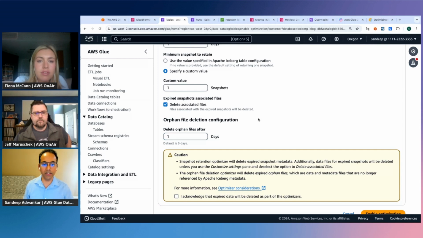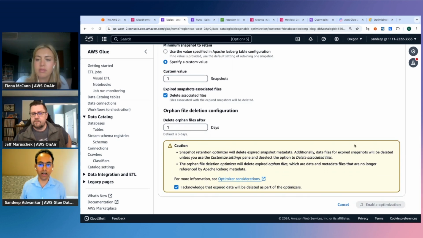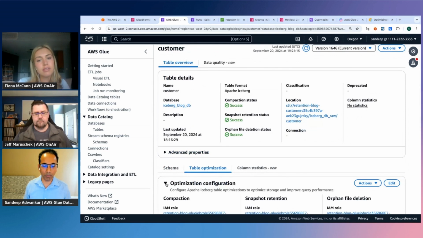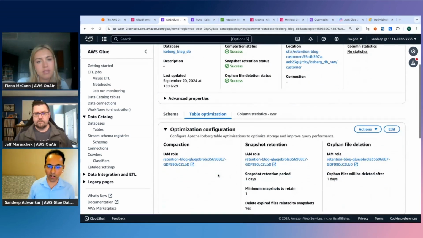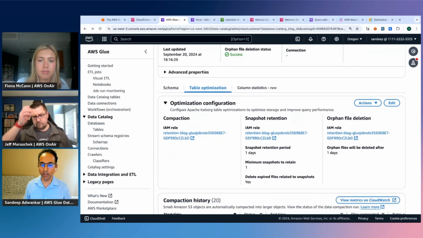And then I have aggressive policies of deleting the unreferenced file, and I acknowledge and I enable the optimization. So that's the thing that the customer has to do, just go and enable it on a table, and then they will have the compaction status enabled and auto file deletions enabled, and they can see the optimization configuration right here, what I have specified, which is the compaction and snapshot. In this case, I'm using the same IAM role for each, and this is the policy or the configuration I want to be applied on the table.